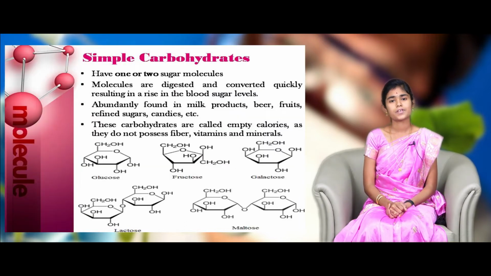Now coming to the first type of carbohydrates, that is simple carbohydrates. Simple carbohydrates consist of one or two monomers attached together. They are rich in milk, vegetables and fruits. They digest easily and release glucose in the body immediately. They are empty calories because they don't possess any kind of fibers, vitamins and minerals. In this picture, you can see different types of simple carbohydrates like glucose, maltose, sucrose, etc.